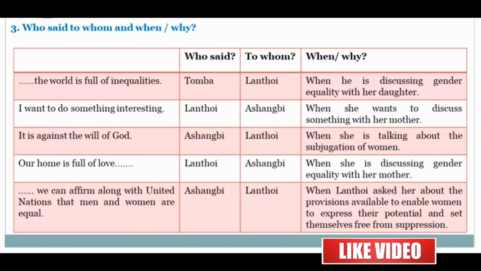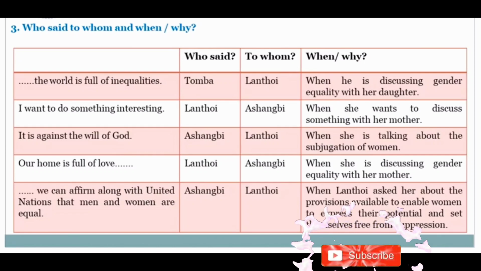Next is: who said to whom, and when and why. The world is full of inequality, said by Tomba to Lentoy when he is discussing gender equality with her daughter. I want to do something interesting, said by Lentoy to Ashangbi when she wants to discuss something with her mother. It is against the will of God, said by Ashangbi to Lentoy when she is talking about the subjugation of women.